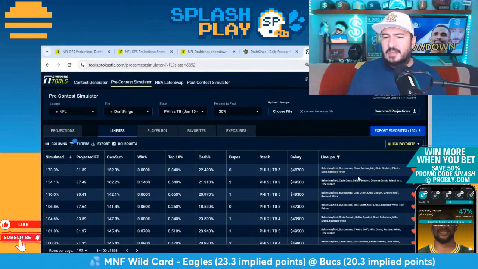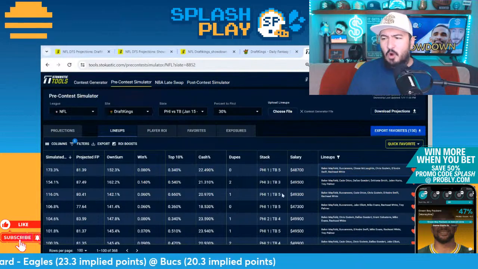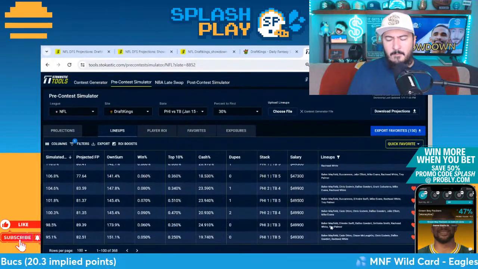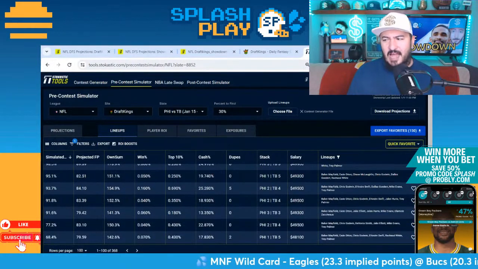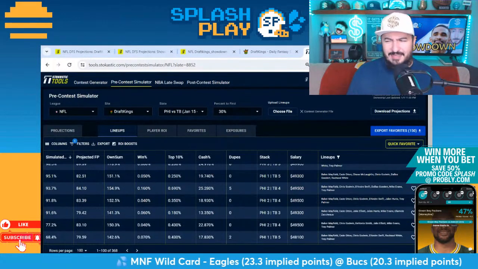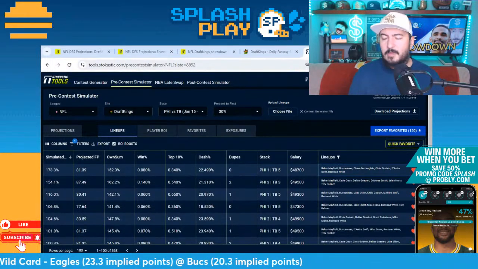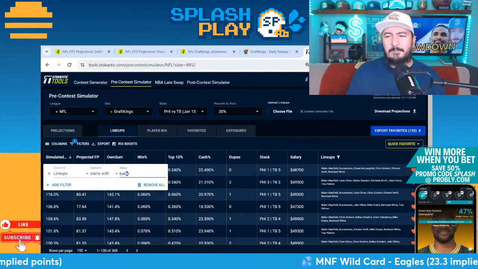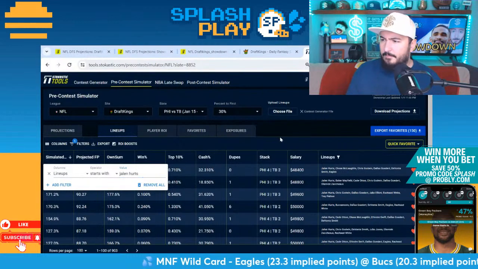I guess the one thing that's interesting to note is that if you see a Bucs captain, you are getting more Bucs dominant builds for some reason. Yeah, like all the sim lineups look like they become Bucs dominant if you put in a Bucs captain, which is not always the case. So maybe you do get heavier Bucs builds with a Bucs captain. So then you would want to go to an Eagles captain as part of that 5-1, which I think would then be Jalen Hurts.